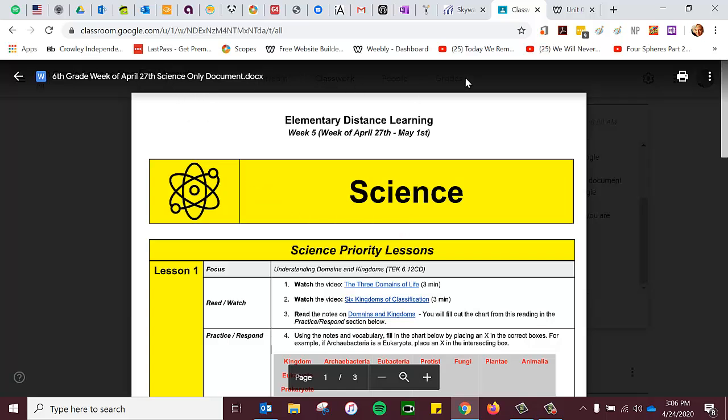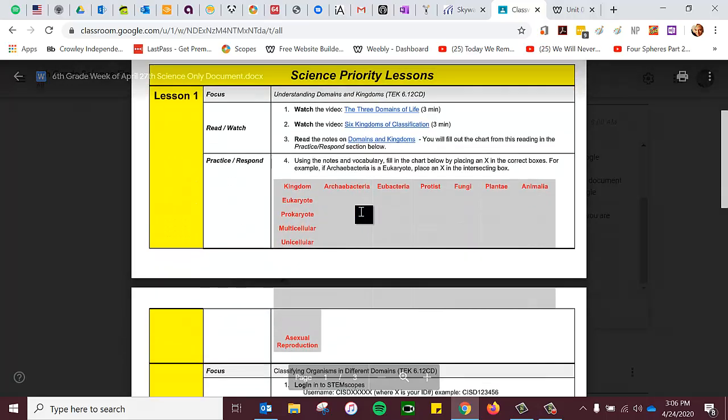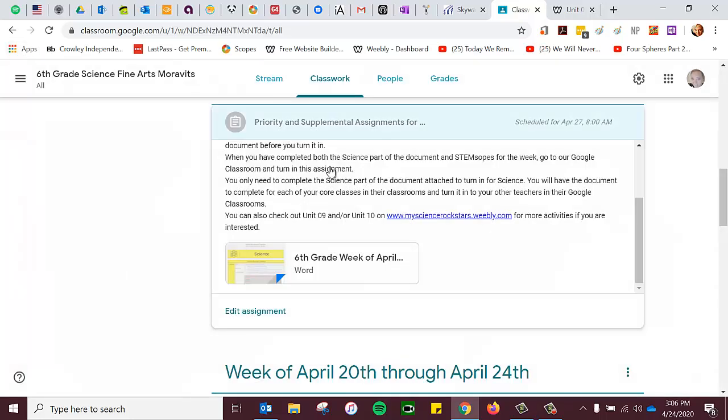Notice that you are probably going to have to open it with Google Docs, which is fine. It'll say open with up here, and it doesn't show it on mine right now, but it'll say open with, and then you open it with Google Docs, and then you can type on the screen just like you would ordinarily do on the assignment in general. If I see that it's having issues, I'll go back and fix that before Monday.